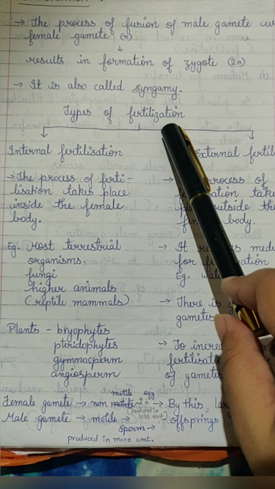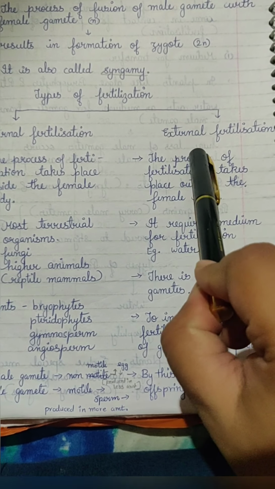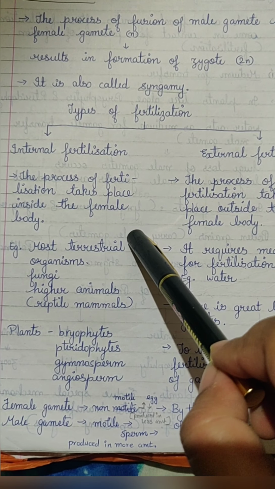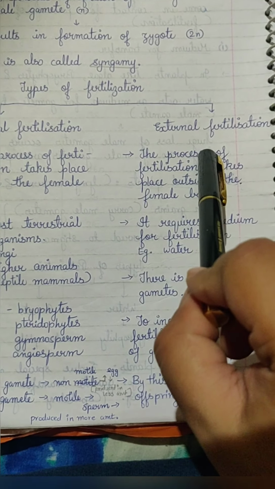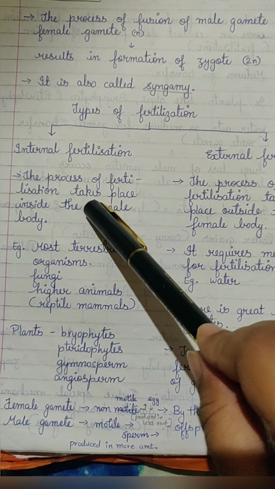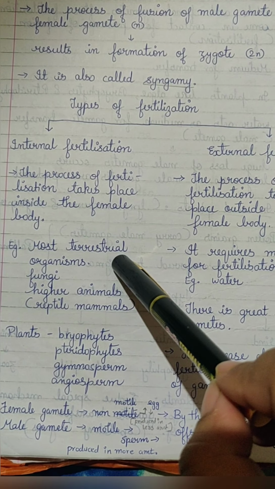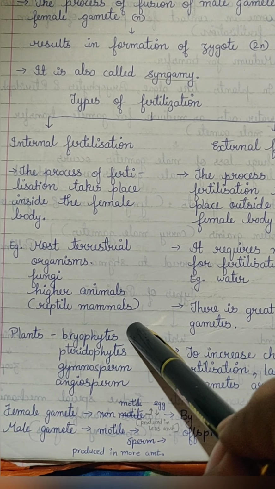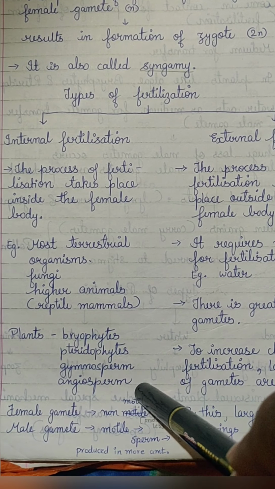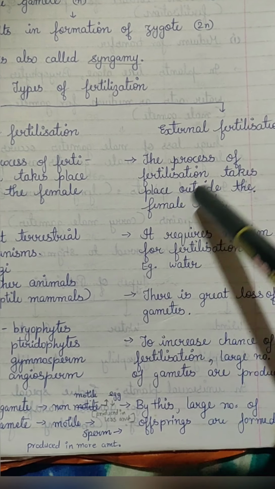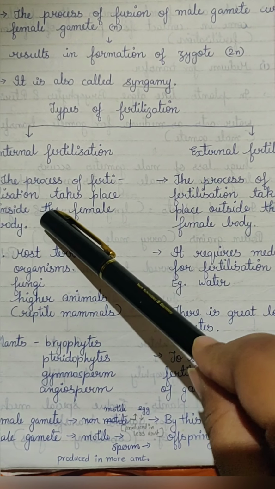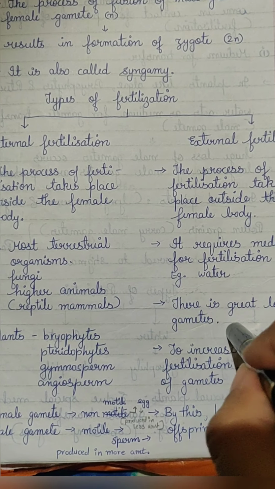Now, types of fertilization. There are two major types, internal and external. Internal fertilization is the process that takes place inside the female body, and external fertilization takes place outside the female body. Examples of internal fertilization: most terrestrial organisms, fungi and higher animals, also reptiles, and in plants, bryophytes, pteridophytes, gymnosperms and angiosperms. External fertilization requires a medium, that is water. Internal fertilization doesn't require a medium.